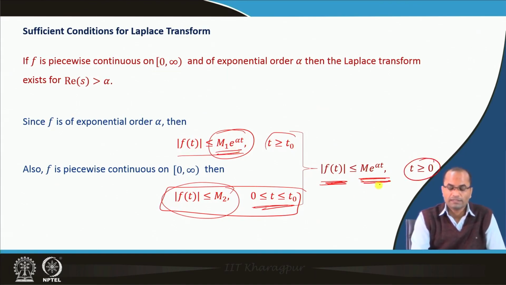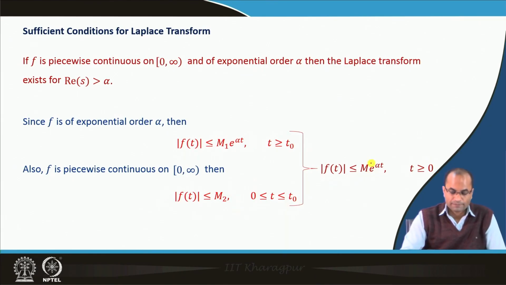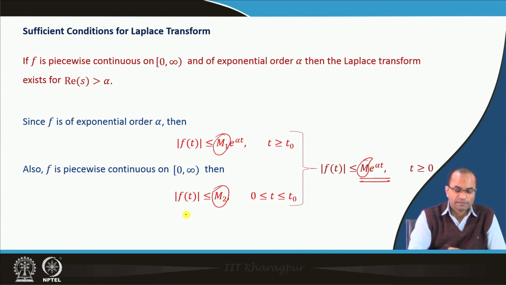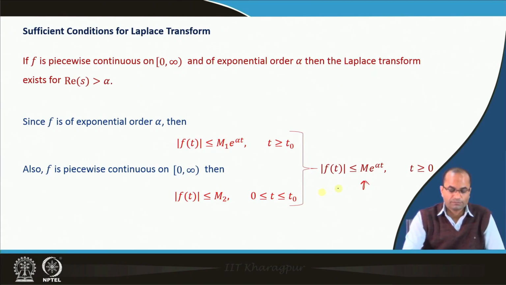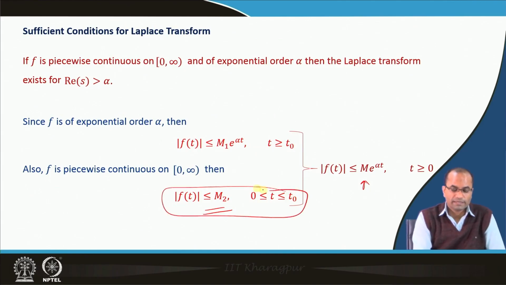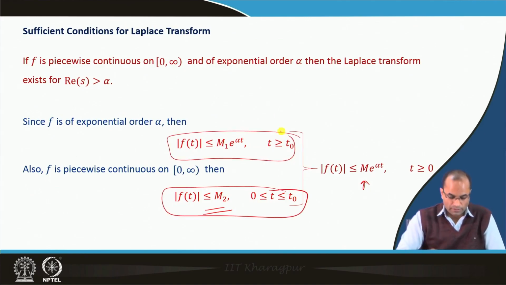So, for all t this is bounded by m e power alpha t because of these two reasons. We can find this m based on m1 and m2. We can choose, for instance, the maximum of the two, then this m will serve the purpose, satisfying this inequality as well, and naturally this inequality.